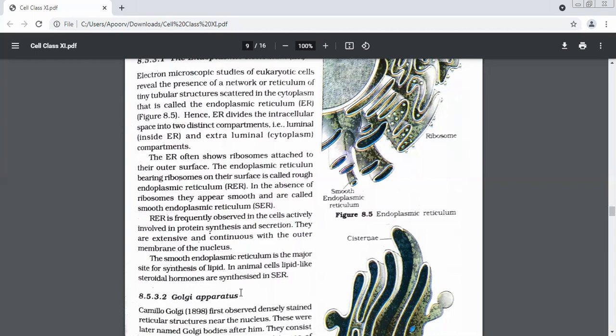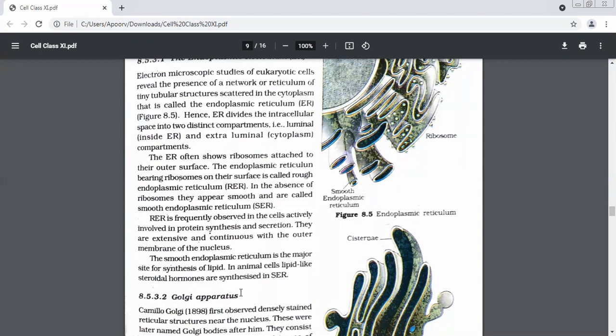What was being produced in SER? What was the main site and synthesis of what was taking place in SER? Lipids. What is synthesized in the SER? Lipids and steroidal hormones. Yes. But these steroid hormones are produced in the SER only in which cell? Plant cell or animal cell? Animal cell.